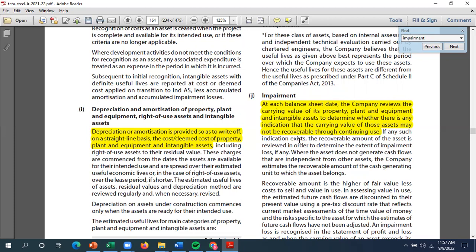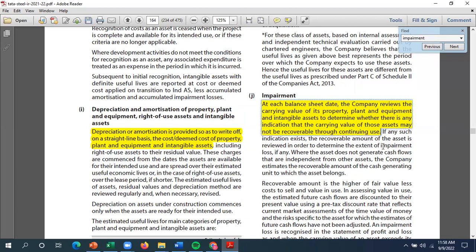In other words, they will undertake that impairment test at the end of each year. And if such indication exists, the recoverable amount of the asset is reviewed in order to determine the impairment loss.